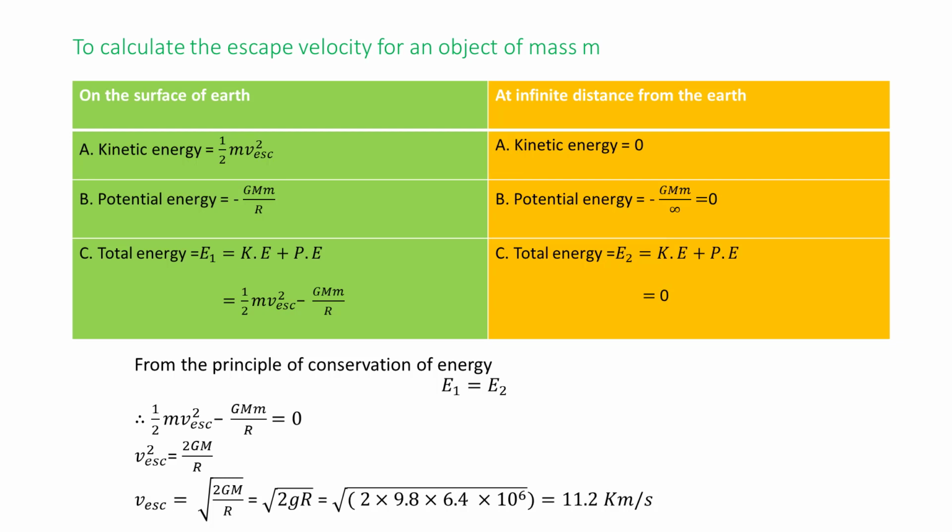So, escape velocity is equal to the square root of 2 into 9.8 into 6.4 into 10 raised to the power 6. When we solve, we get 11.2 kilometer per second. This is the escape velocity. The spacecrafts which are sent to the moon or other planets have initial velocity larger than the escape velocity so that they can overcome Earth's gravitational attraction and can travel to these objects.